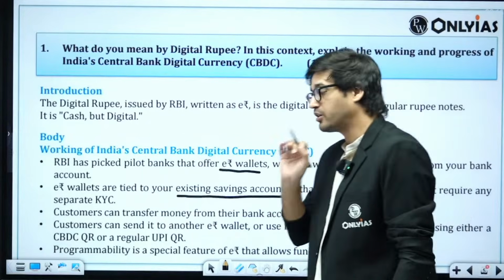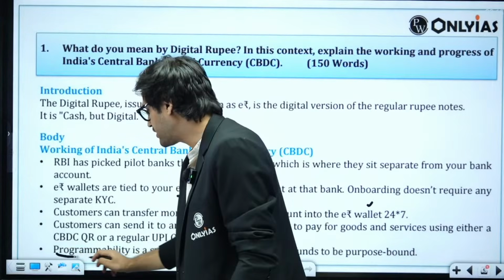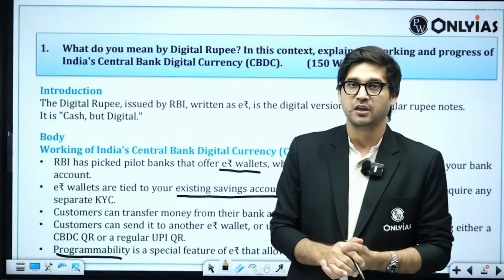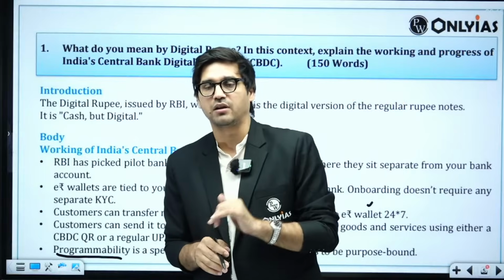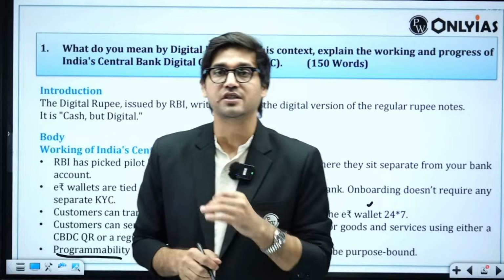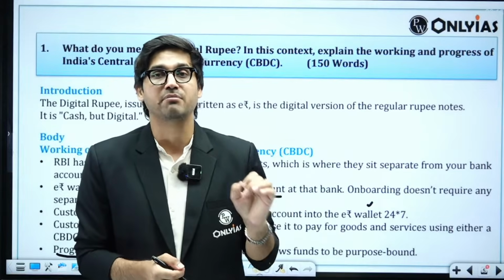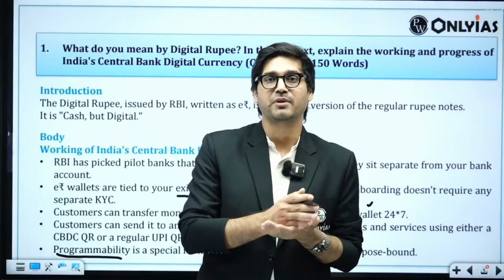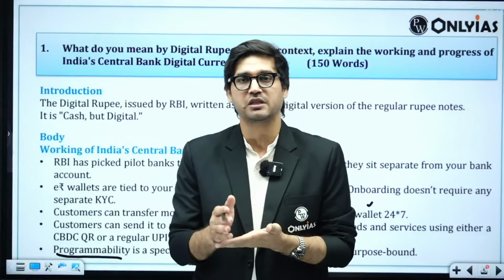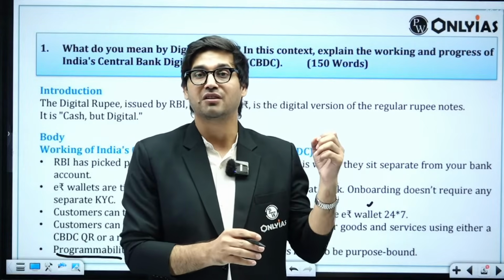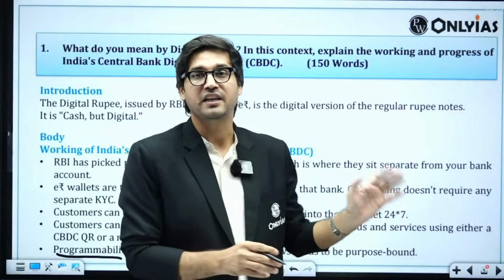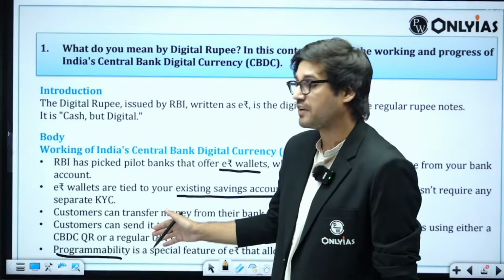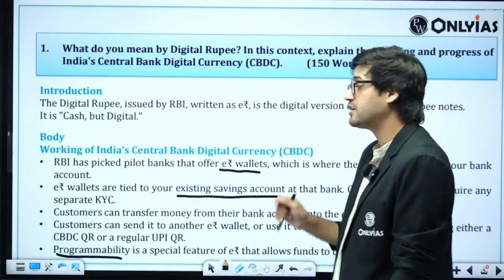Here, it is important for you to mention a very, very important feature of this currency, which is programmability. Other currency is not programmable, but central bank's digital currency is programmable, which means its use can be purpose bound. You can create rules as to when this money should be spent, where it should be spent, or even pick certain merchants where this money can be used, and the money will use itself. This is a very, very special feature. In your answers, this feature has to be highlighted.